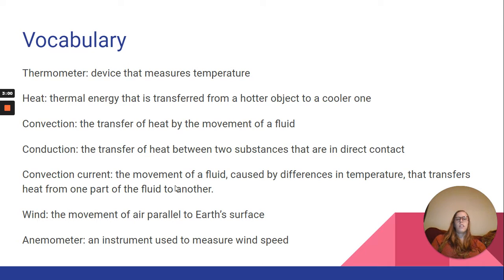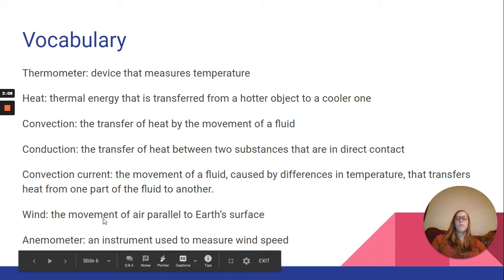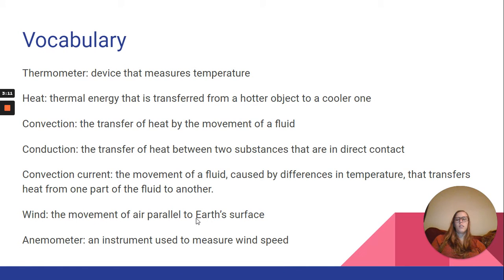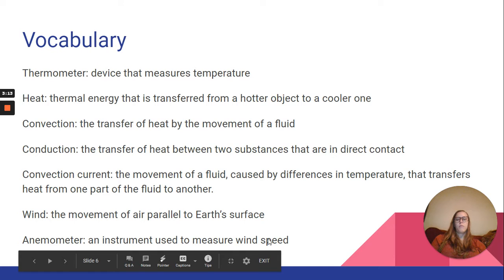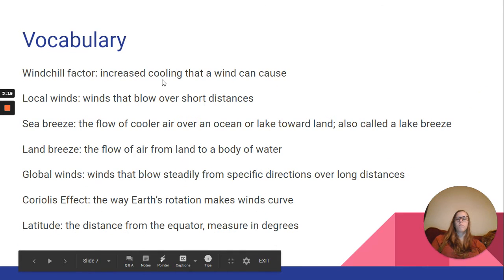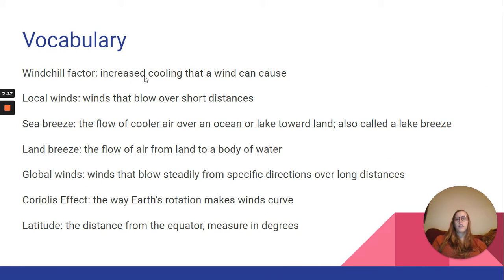A convection current is the movement of a fluid caused by differences in temperature that transfers heat from one part of the fluid to another. Wind is the movement of air parallel to Earth's surface. An anemometer is an instrument used to measure wind speed. Wind chill factor is increased cooling that a wind can cause. Local winds are winds that blow over short distances.